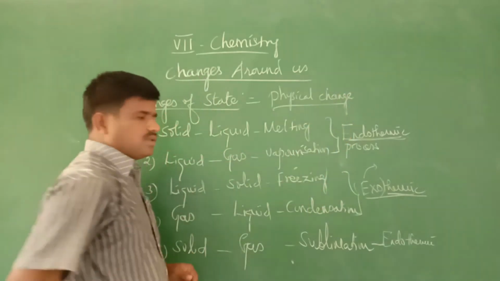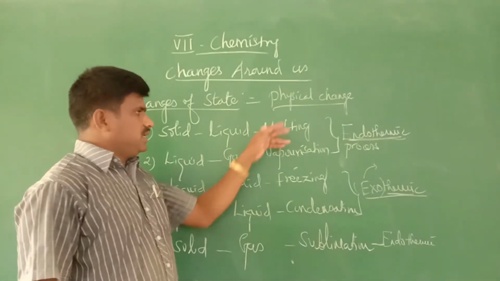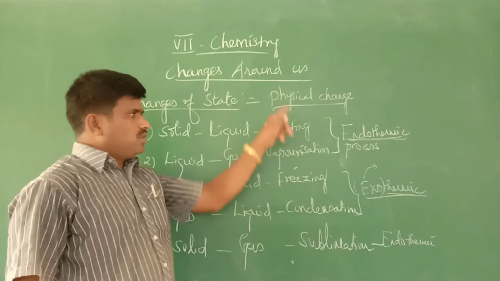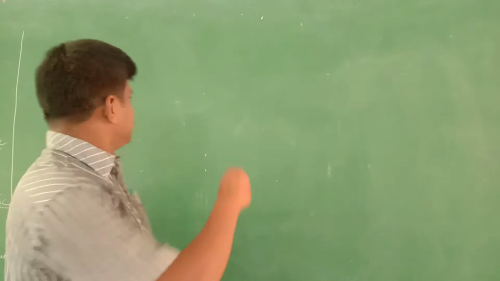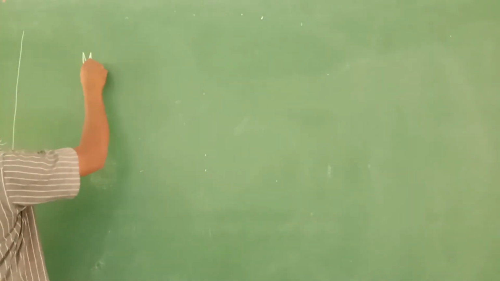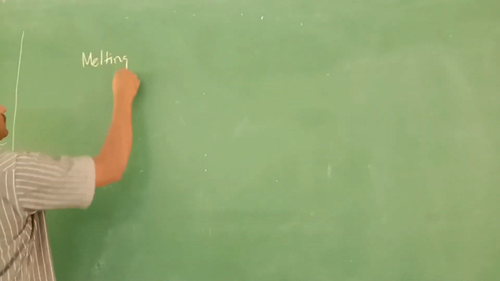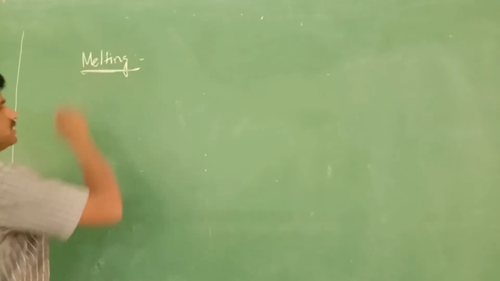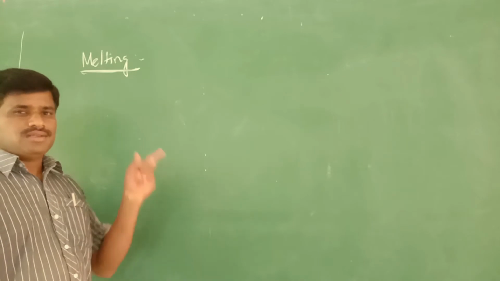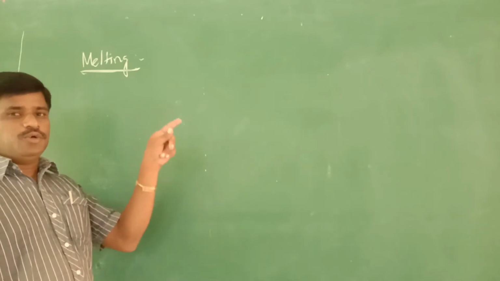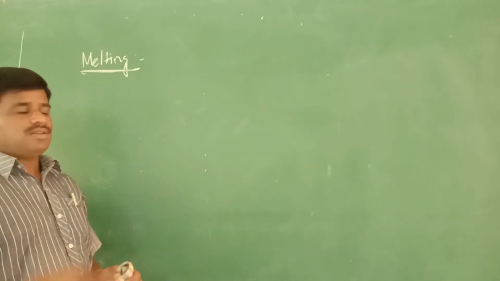Okay, let's see one by one all the processes in detail. First we go for melting. What is the definition of melting? It is a conversion of solid state into liquid.